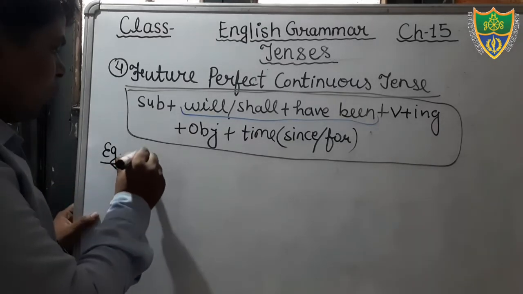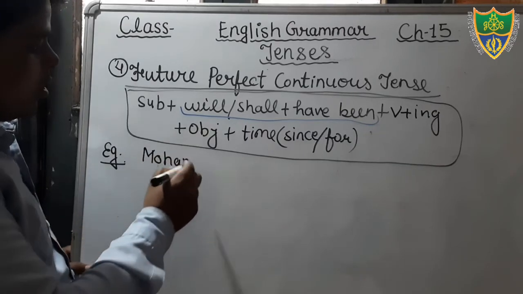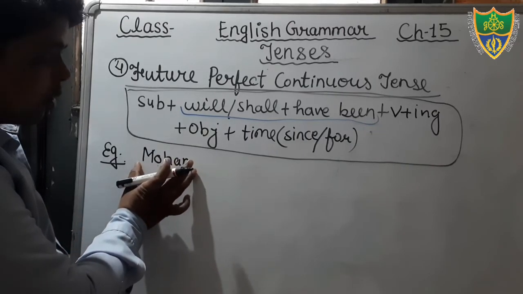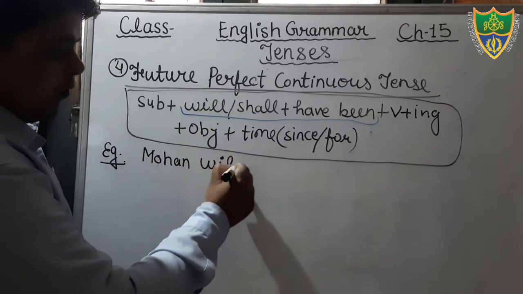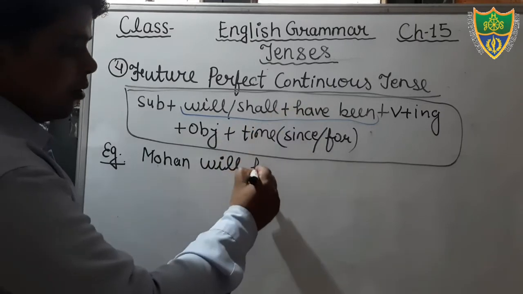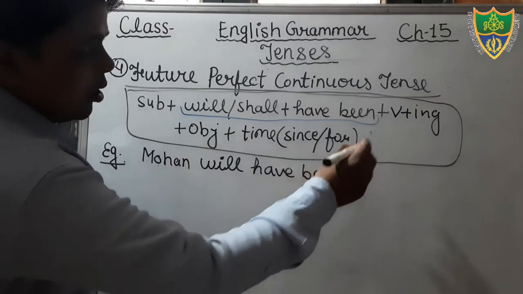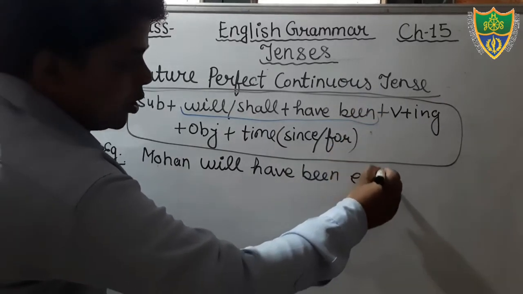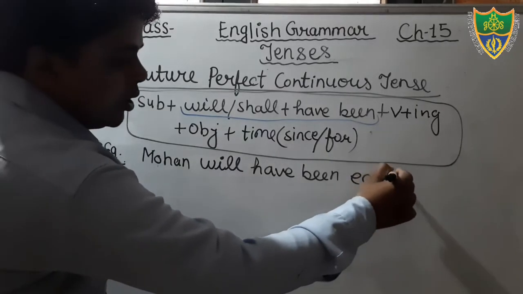You can see Mohan. Mohan is the name of a boy, and with the subject Mohan, what will we use? Will. Okay, Mohan will have been. Mohan will have been. Suppose that your verb is eat, then you will add here ing.